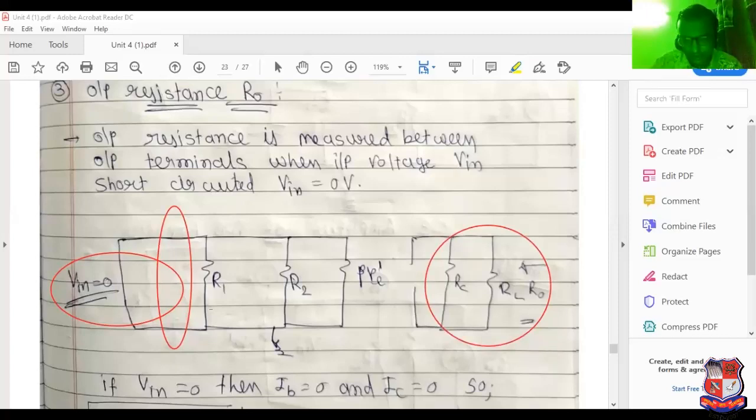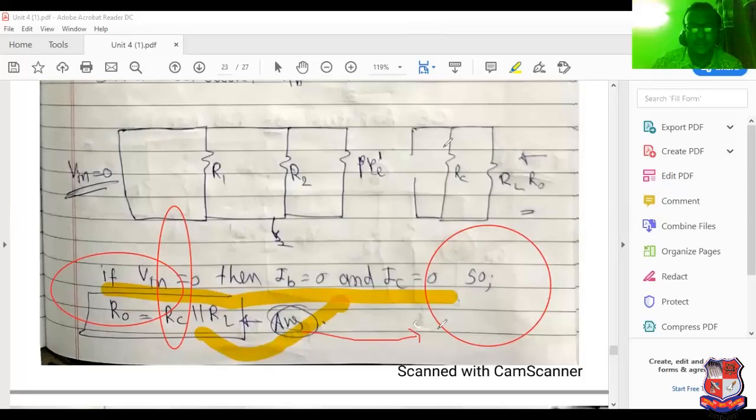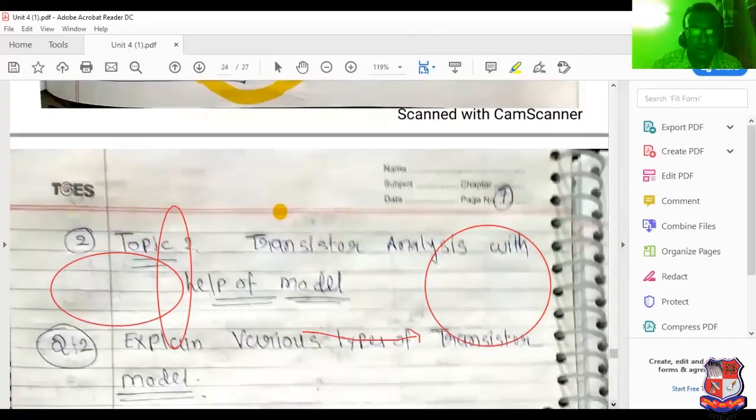V in equal to 0, so IB equal to 0, then IC equal to 0. See this very carefully, I have highlighted this point. We will be able to understand: if V in equal to 0, then IB equal to 0, and if IB equal to 0, then IC equal to 0. So RC parallel RL is the final equation of output resistance. So it is the complete analysis of common emitter amplifier.